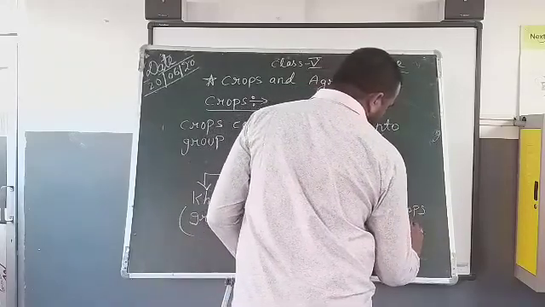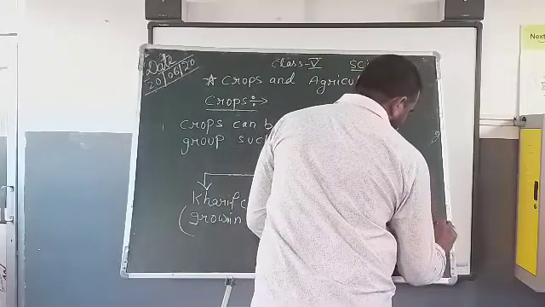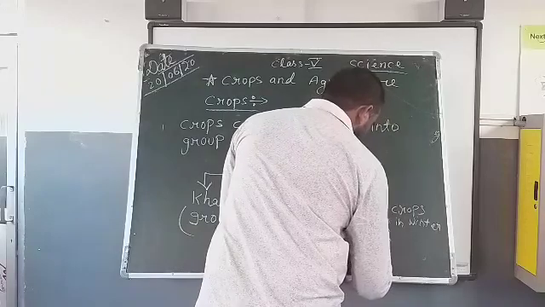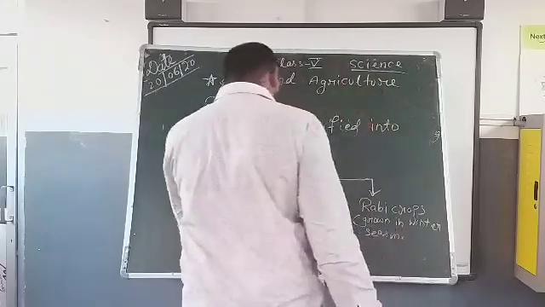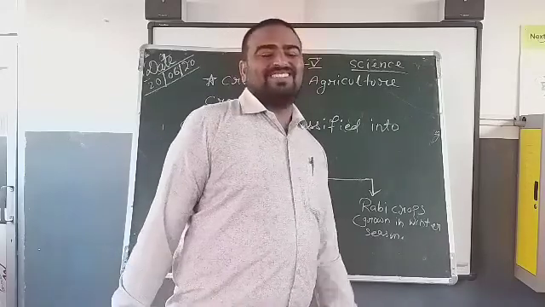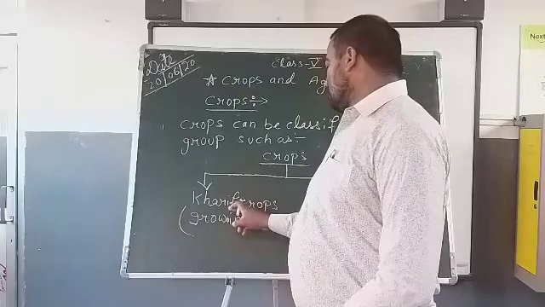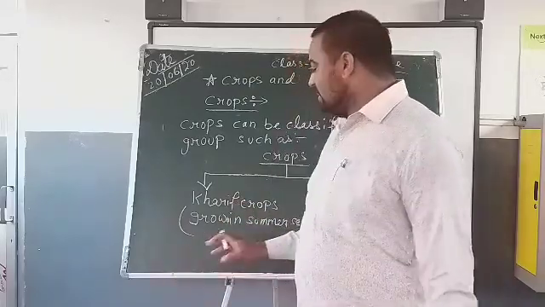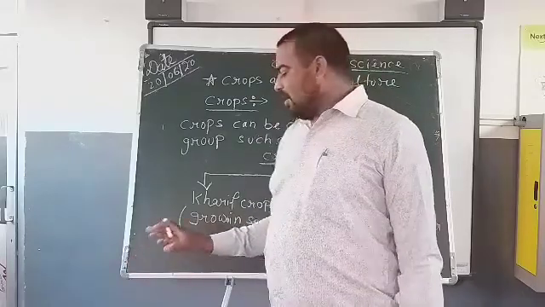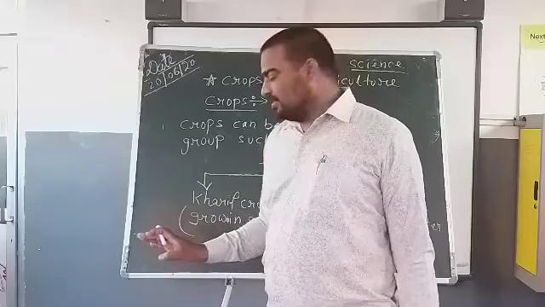Rabi crops are grown in winter season. Due to seasons, they are grown. Those crops which are grown in summer season are called kharif crops. They need more water for their growth and harvesting.